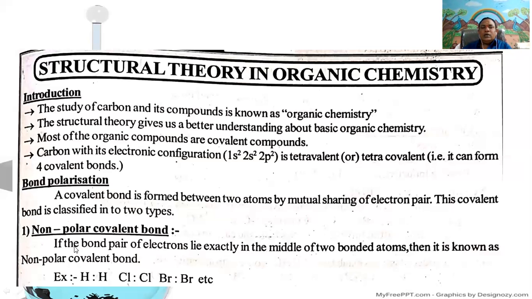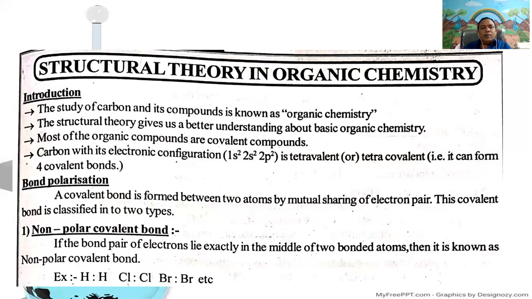The non-polar covalent bond exists only in homoatomic molecules. Homoatomic molecules means the molecules which share an electron pair between two similar atoms. Examples: hydrogen, nitrogen, oxygen, chlorine, bromine, iodine, etc.